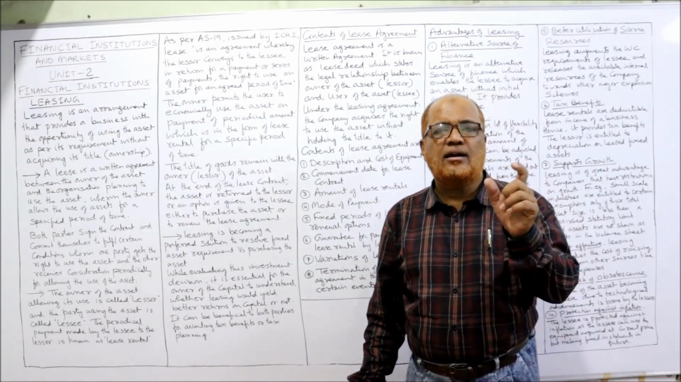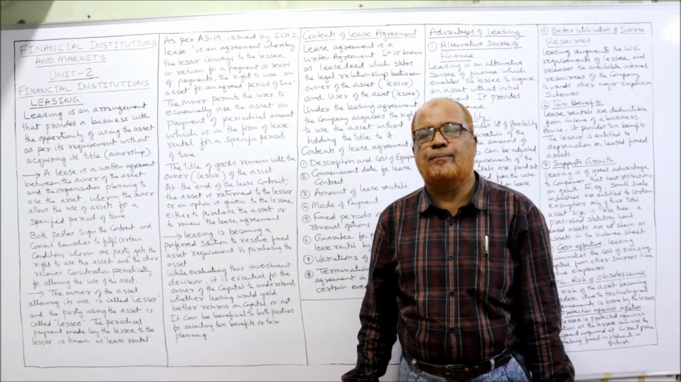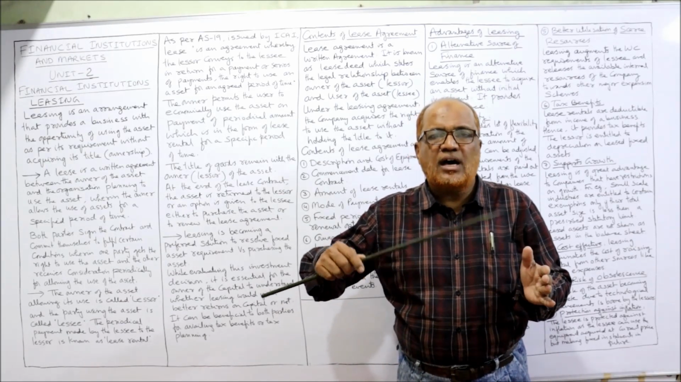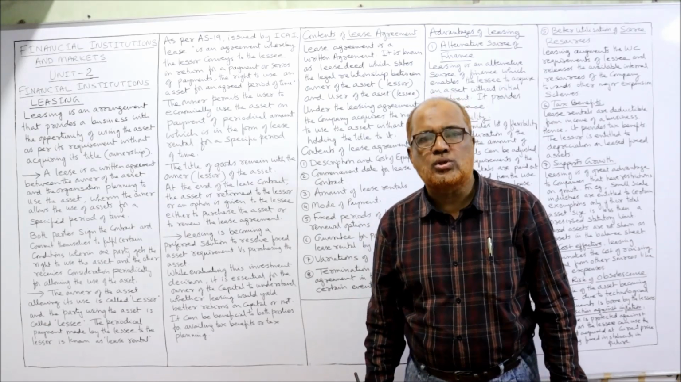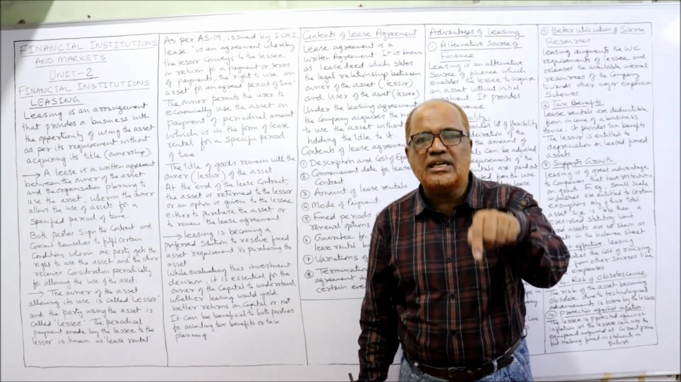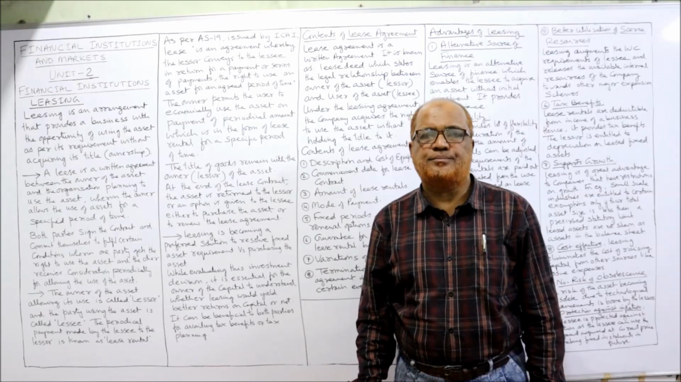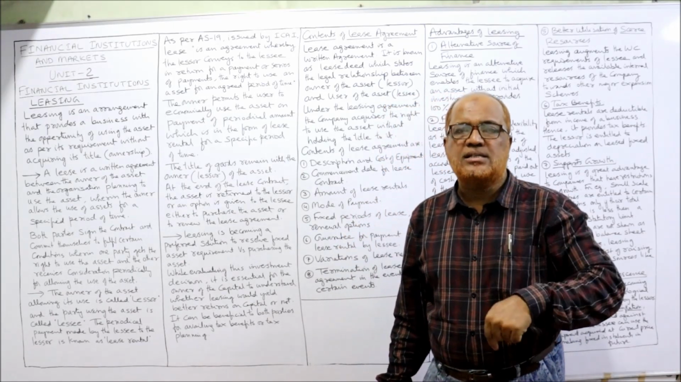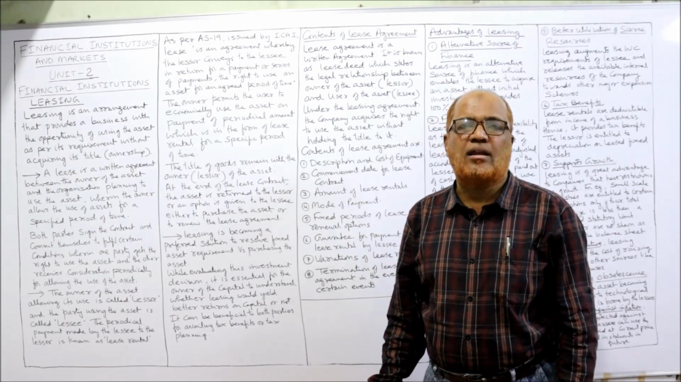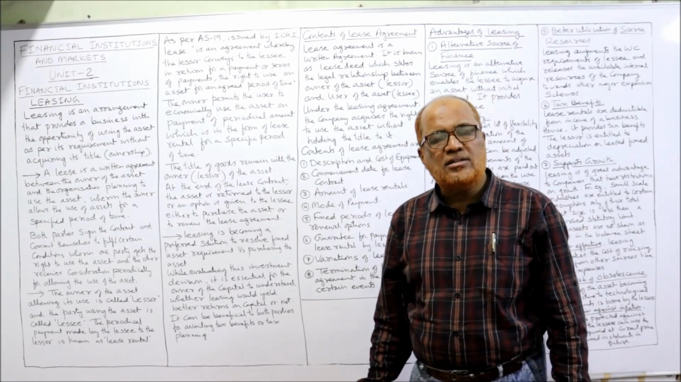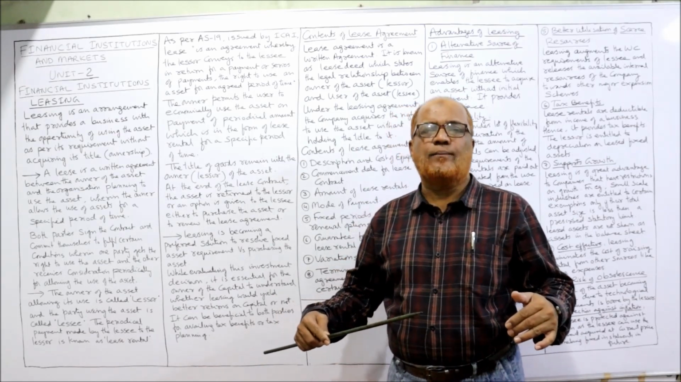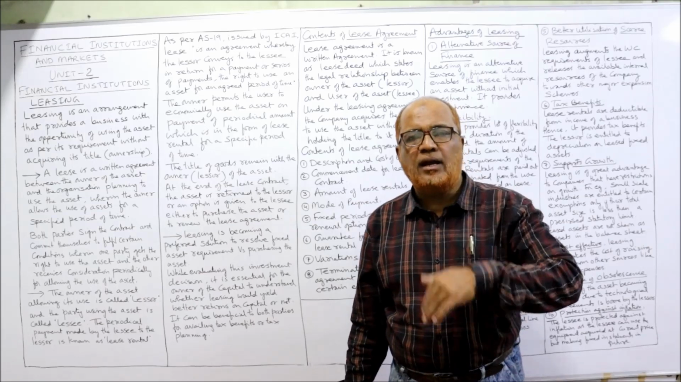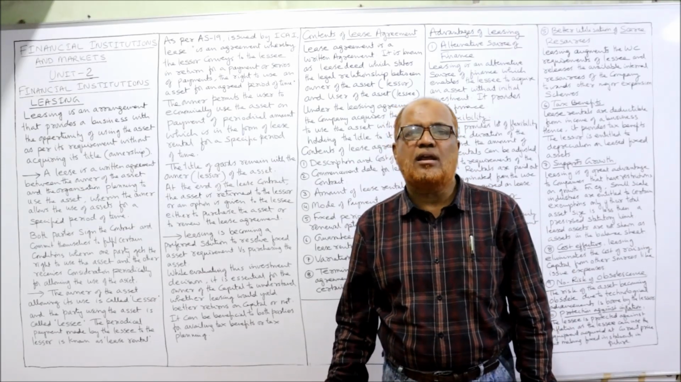Here we use the technical terms lessor and lessee. The lessor is the owner of the asset. He has given the asset to another party for use. The other party who is using the asset is called the lessee. And the amount paid by the lessee to the lessor is called lease rent. So these three terms: the owner of the asset is the lessor, the user of the asset is the lessee, and the amount paid by the lessee to the lessor is called lease rental.